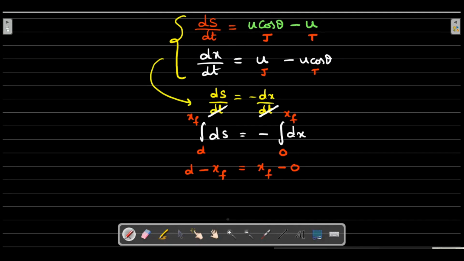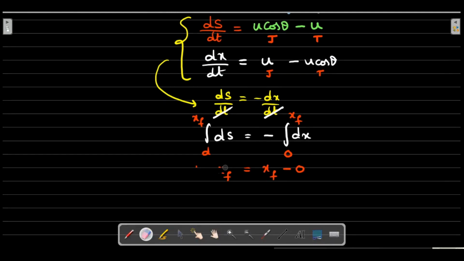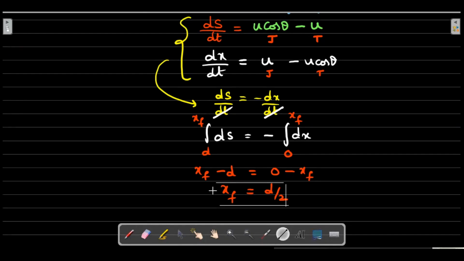So actually I've reversed both the equations. Instead of doing this, let's maintain the signs. Mathematically what I wrote is correct, but it would have been better if I had written final minus initial is equal to initial minus final, because of the minus sign. Which surprisingly gives you that the last separation is half of the initial. So this is your required answer.